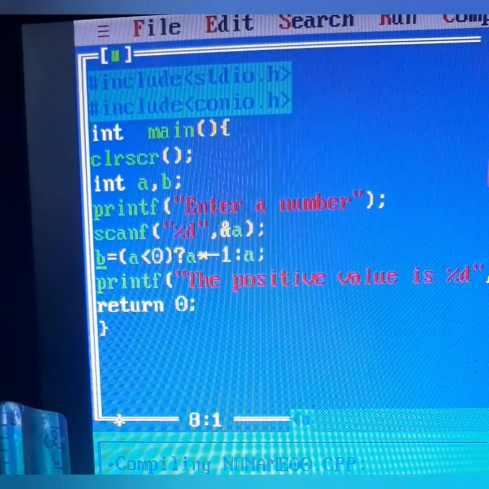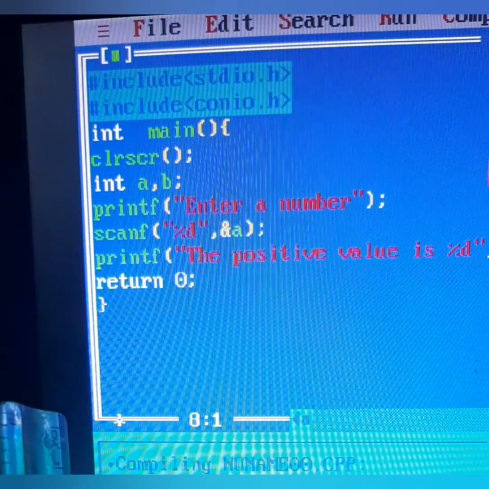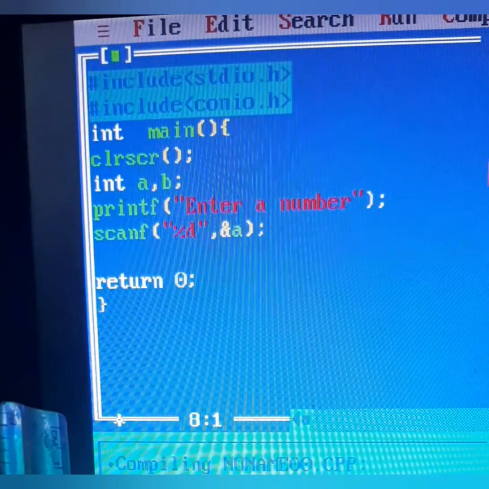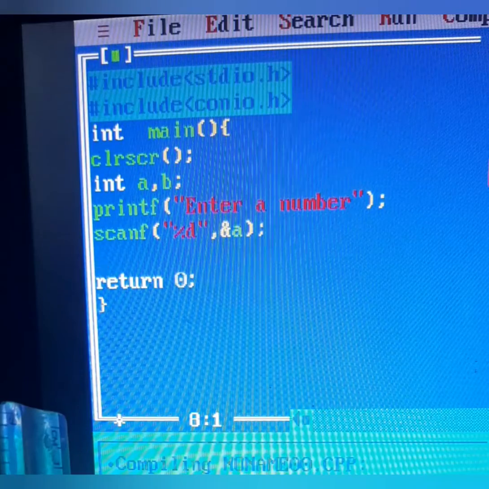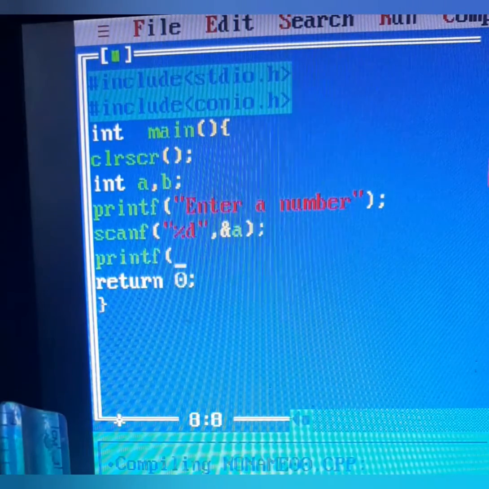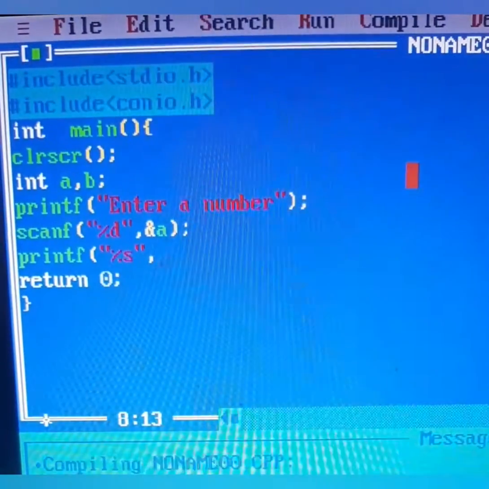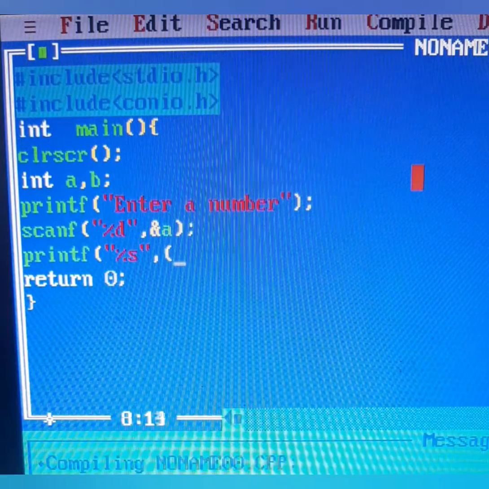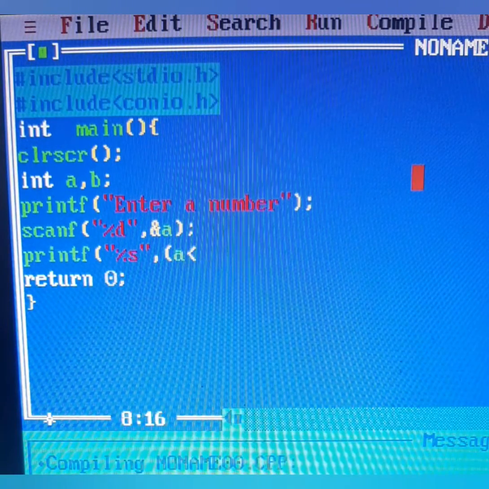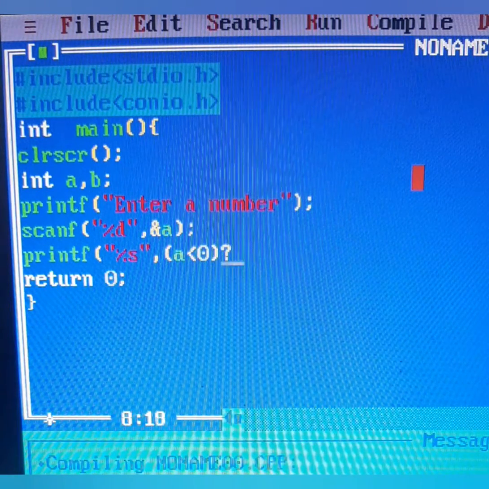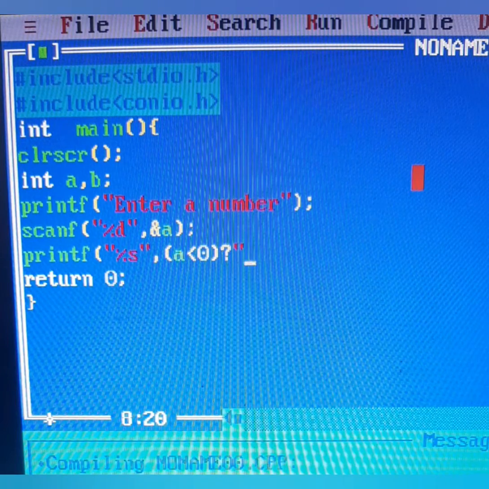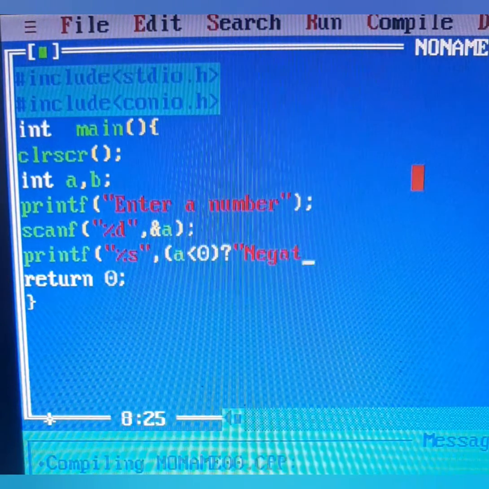And if we have to check if a number is negative, then we should print it is negative, else it is positive, just in the form of a message. In that case, in printf only we can use our ternary operator by using %s. %s is a conversion character to print a string as a message. So we'll write a less than 0, question mark. Then we'll write negative.